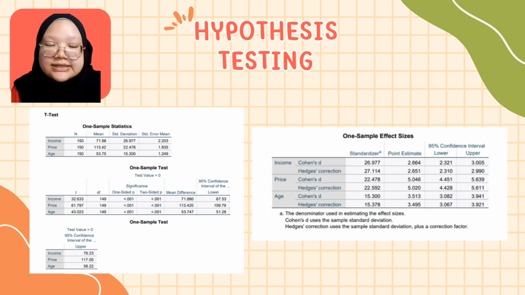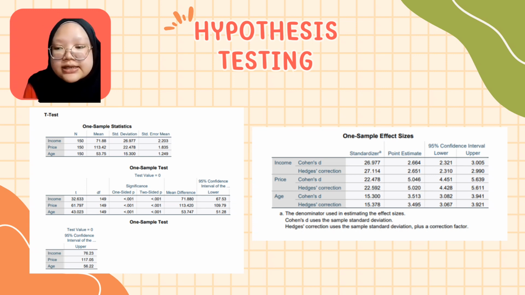The next one is hypothesis testing. There are 5 steps on how to reject or fail to reject the hypothesis in a one sample t-test. So the first step is to state the hypothesis. The second step is to set the significance level. The third one is to compute the test statistic. And the fourth one is to determine the critical value. And the last step is to compare the test statistic with the critical value.